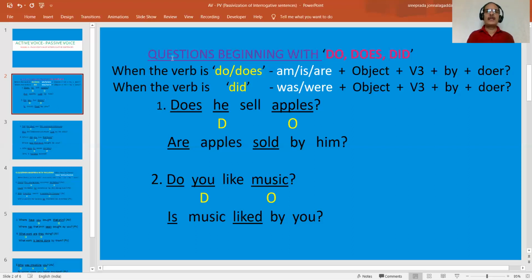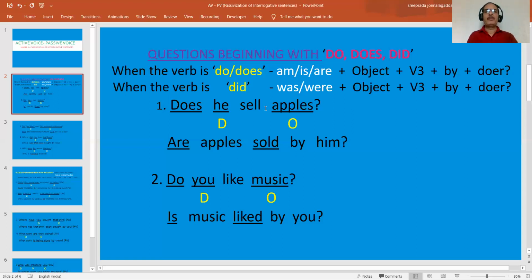Now let us discuss these things in detail. Look at example 1. Does he sell apples? So does is V1S. This is one of the do forms.